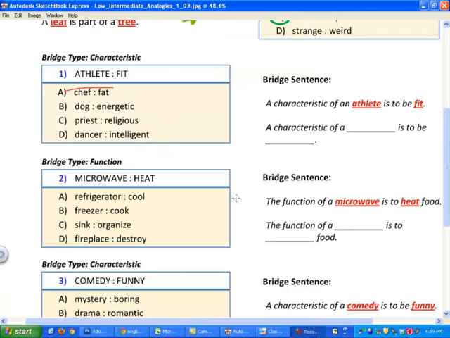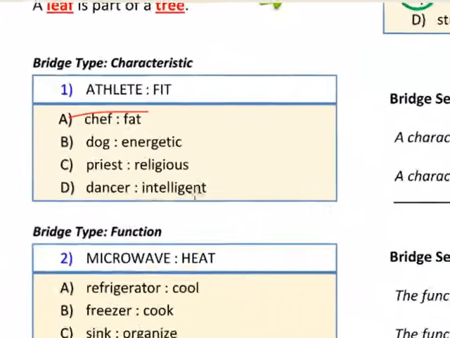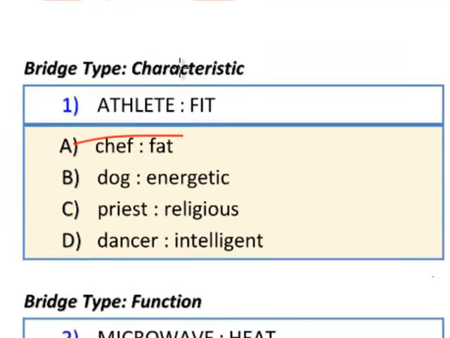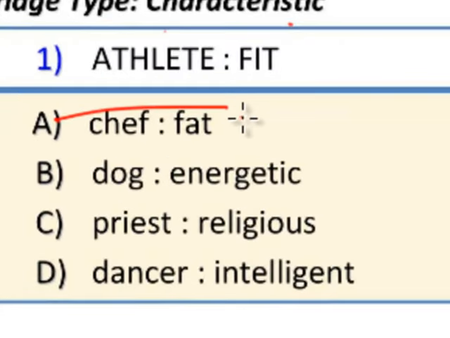So for this exercise, we're going to look at an analogy and complete the second half by forming bridges between the words. In this first example, I see that athlete is to fit as what is to what? We've got four options, and the bridge type is characteristic. So what that means is a characteristic of an athlete is to be fit. We're going to go through each of these four right now.